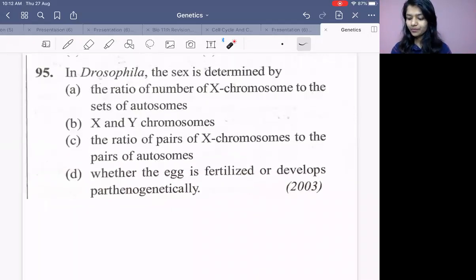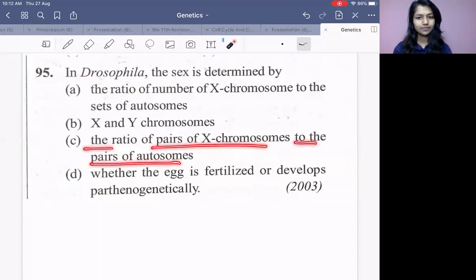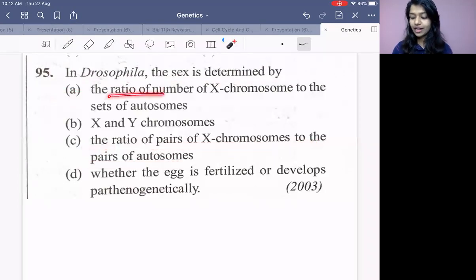There is a question on this. Can you solve it now? In Drosophila, the sex is determined by what? The ratio of the pairs of X chromosome to the pairs of autosomes. Okay? There is this option A: ratio of number of X chromosome to the sets of autosome. Not like this. It is the ratio of pairs of X chromosome, how many pairs of X chromosome, to the pairs of autosome.